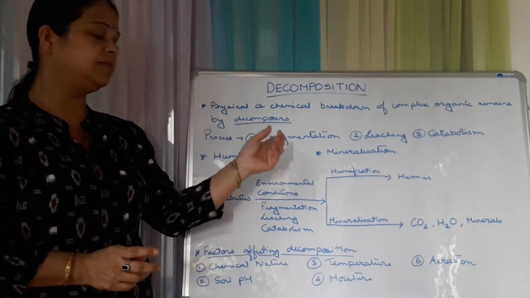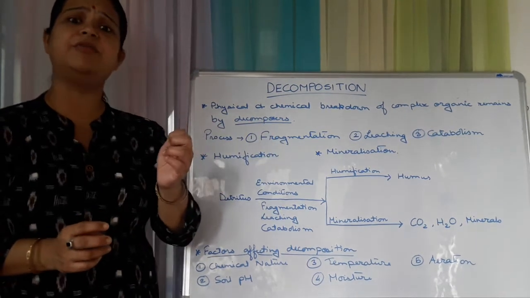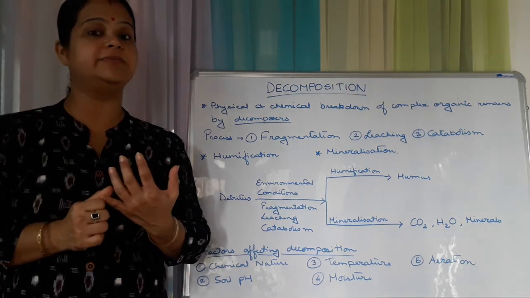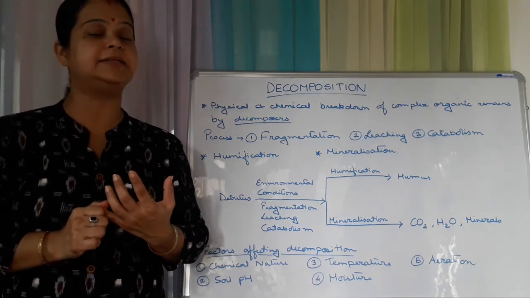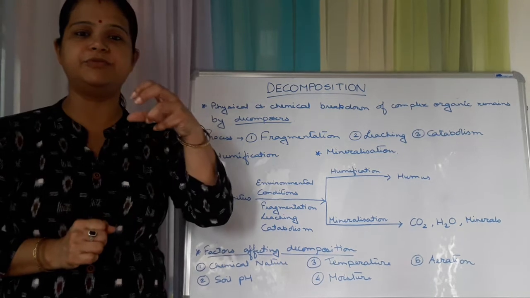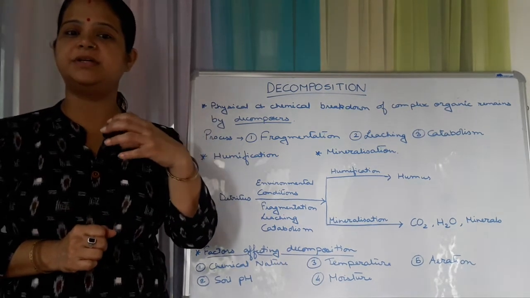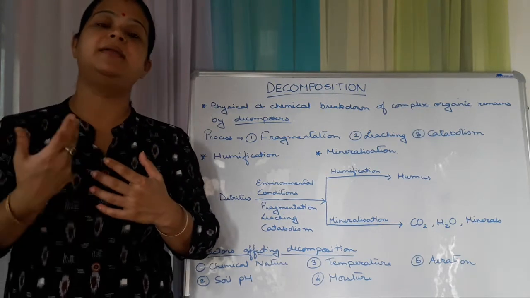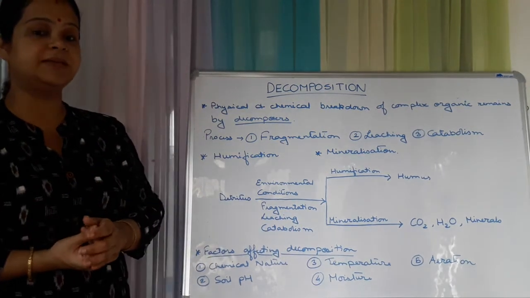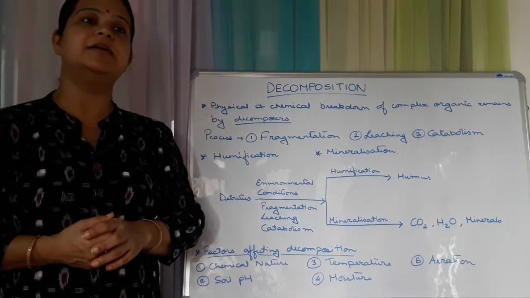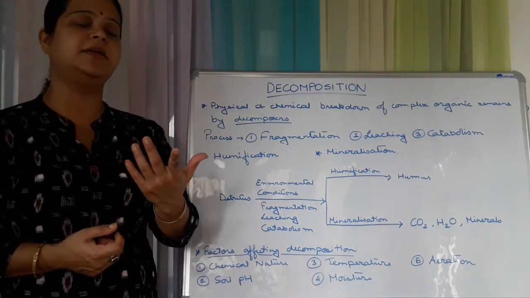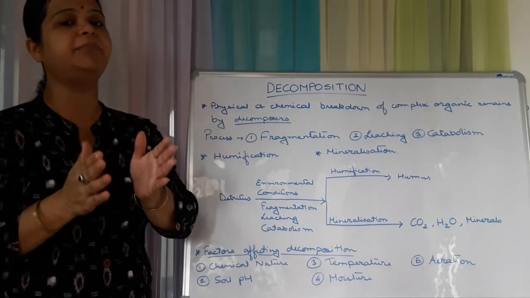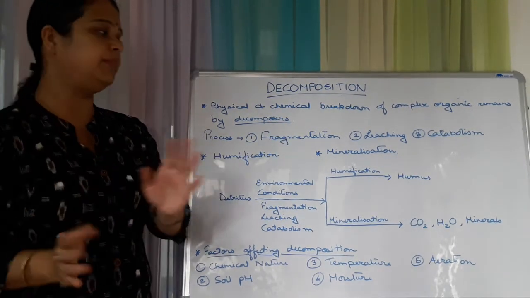This is done by organisms like earthworms, ants and termites. They eat up the food, and after conversion in their body, their feces are excreted, and that excreta comes as worm castings. If you have seen earthworm castings, then you can easily understand what it is. So that is called fragmentation. That means they convert that particular part of food into simpler forms.